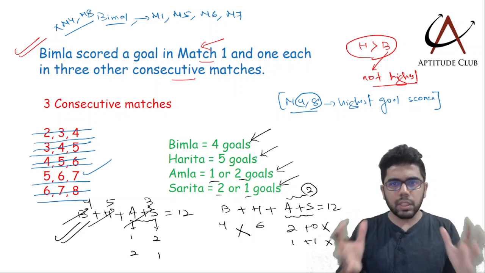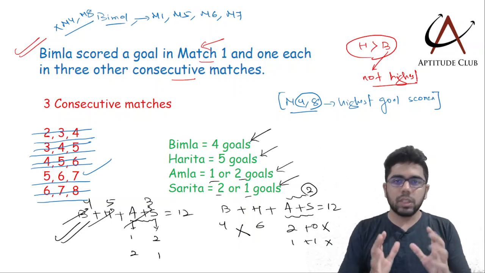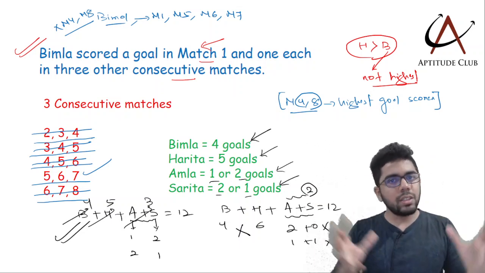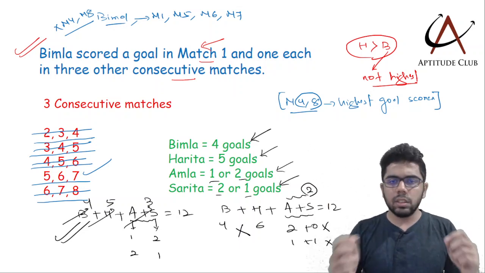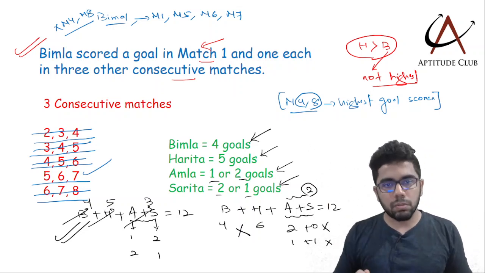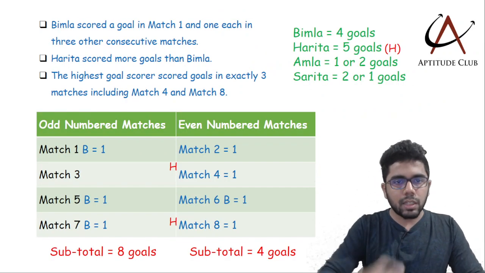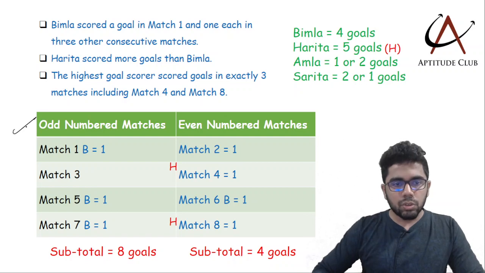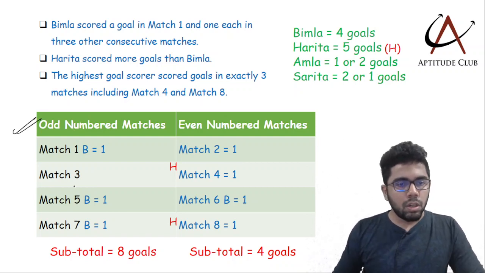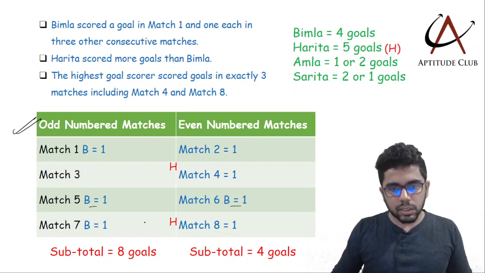It's a very simple thing, and that is why I asked in the beginning, जब अगर set तुम solve कर रहे हो, पहले pause करके try it yourself, so that you understand the majority of the question and you would have done some kind of rough work, so you can instantly relate when we solve this. Now whatever we conclude in this slide, let me put that again in this. So we got the results in odd number of matches. Match 1 Bimla had 1 goal.